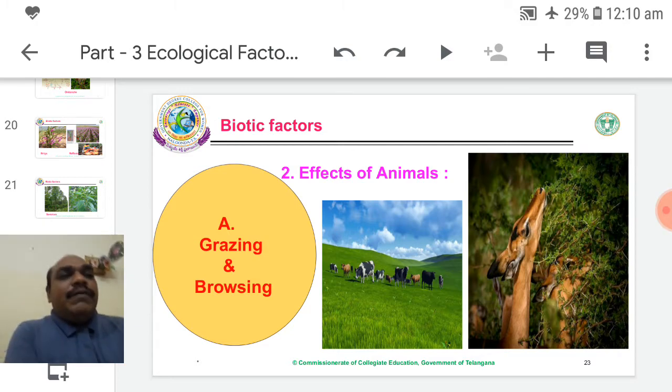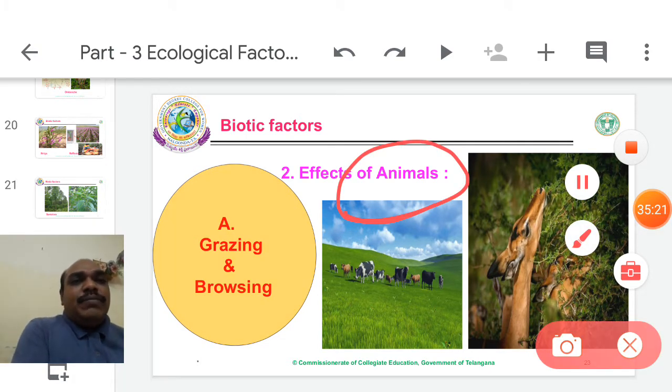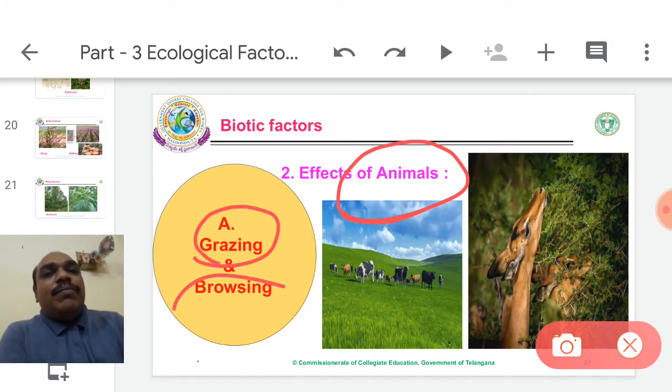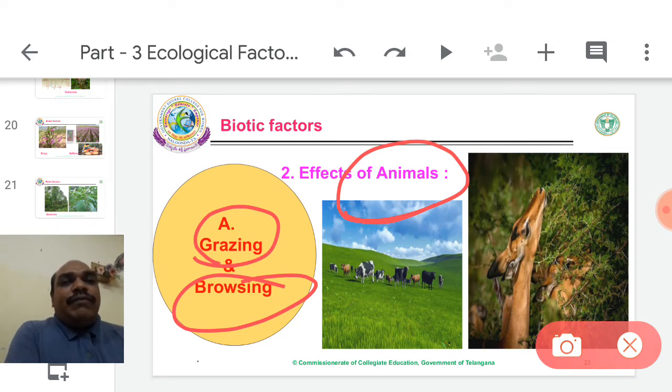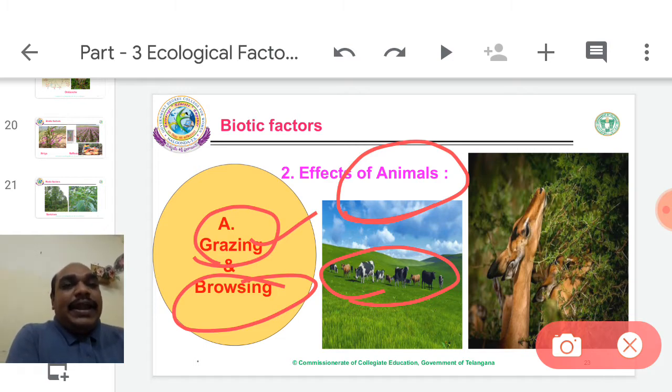The next one, effects of animals on the plants. Animals also affect plant vegetation distribution. First one, grazing and browsing. There is a small difference between grazing and browsing. Grazing means grass feeders. They eat only grass. Example, cattle and sheep.